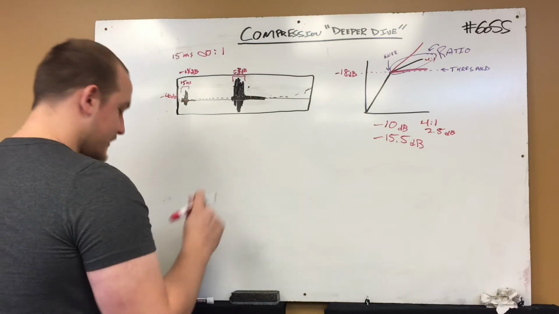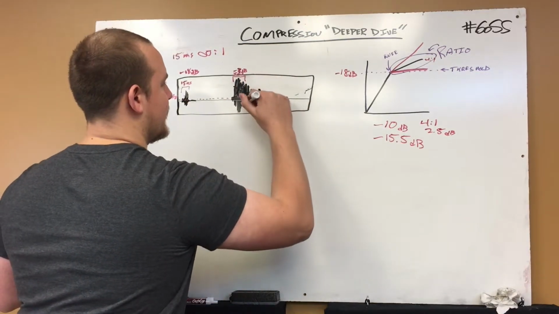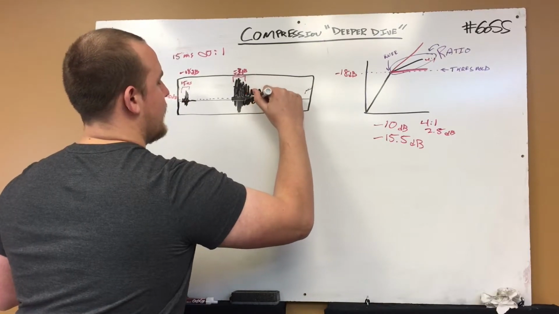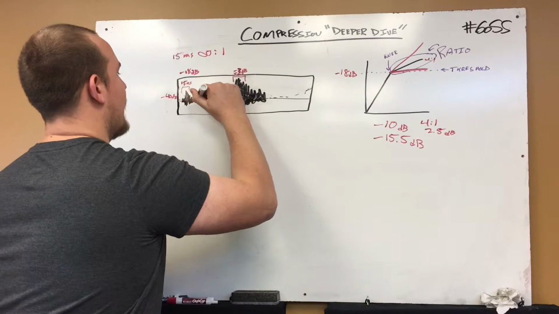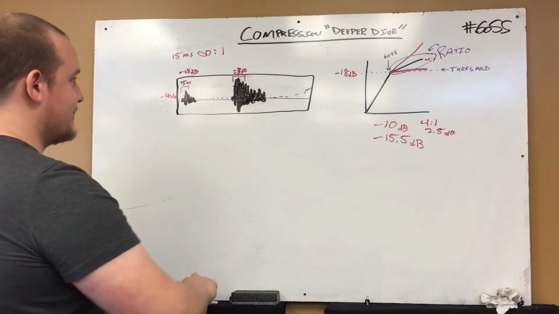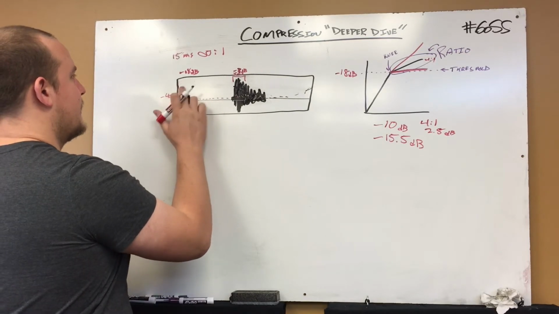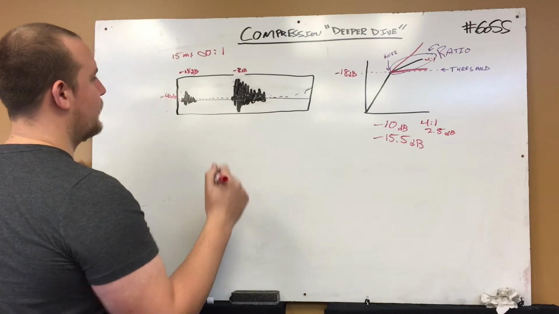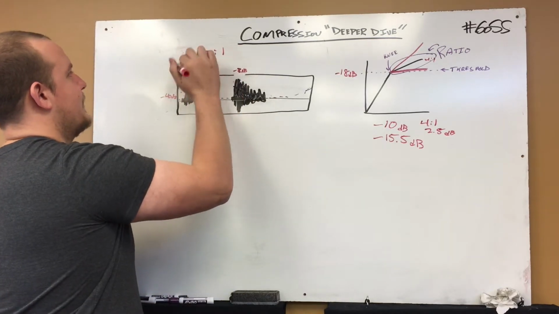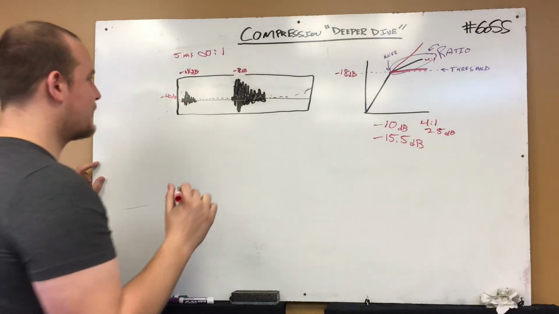And the other way we could use this is the opposite. We can use a fast attack time and help round things out. For example, let's say this is an acoustic guitar. It's super aggressive, super punchy. What we want to do is take away that front end attack from the acoustic guitar. So what we'll do is set our attack time maybe to 5 milliseconds. Just a little bit of attack still there, but otherwise we're going to chop it.